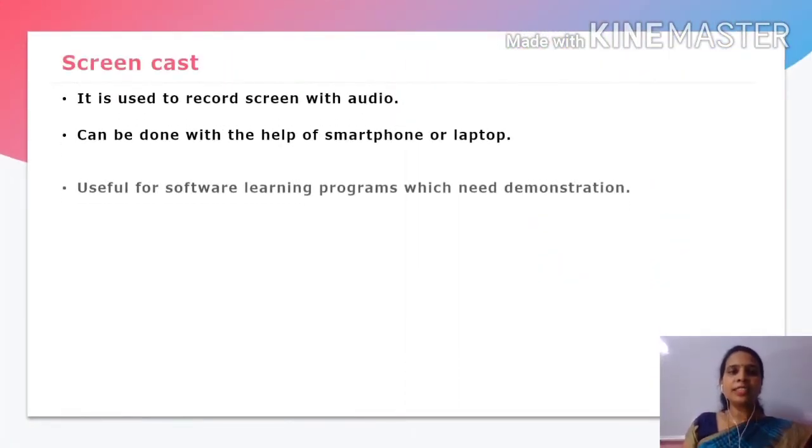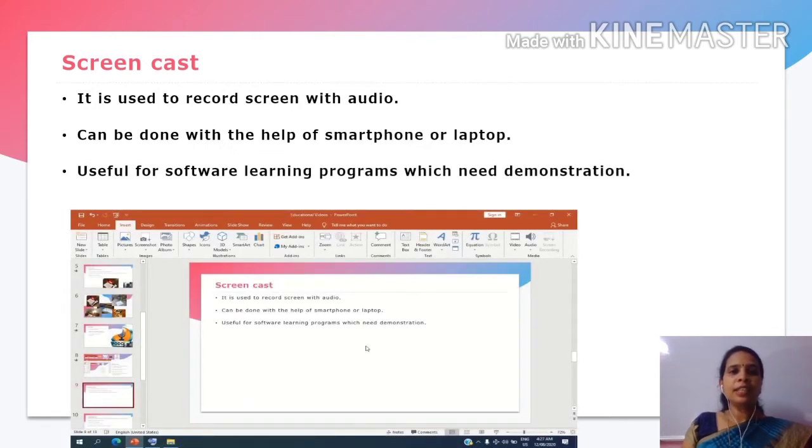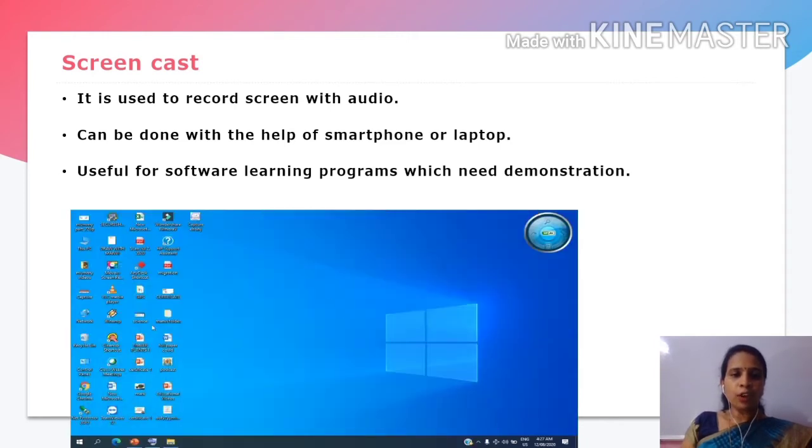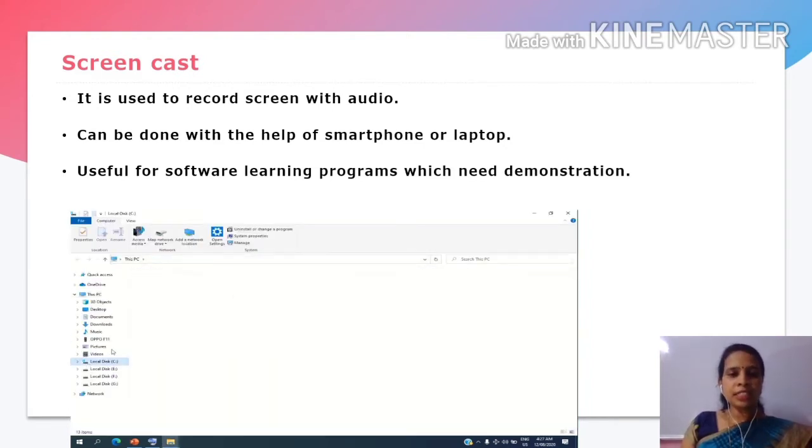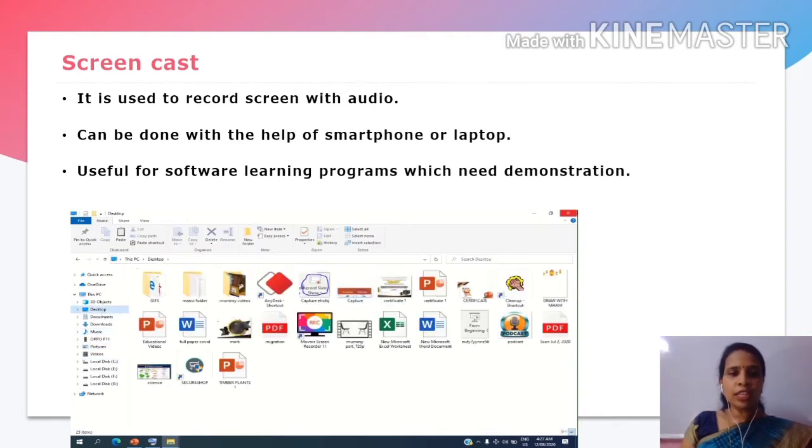Now let us see what is screencast. Screencast means recording the screen with audio, and it can be done with the help of smartphone or laptop, and this is very useful particularly for software learning programs which need some demonstrations, and let me show you on the screen. See here, you can record the whole screen, and it is very useful when we want our learners to teach something step by step, when we want to demonstrate any software program.